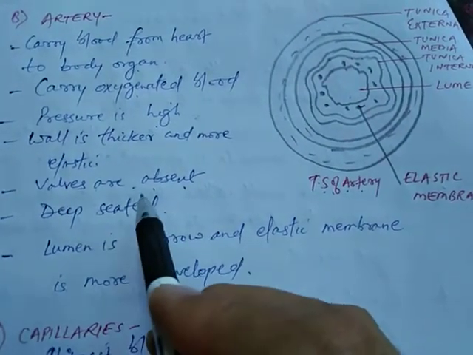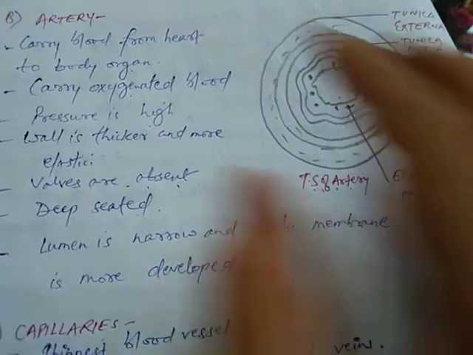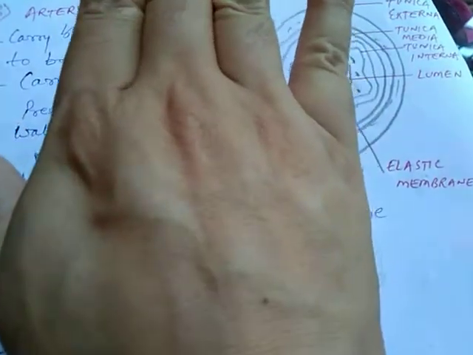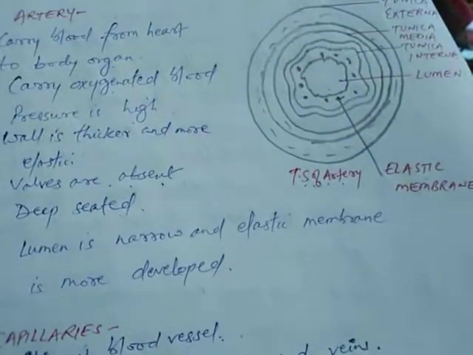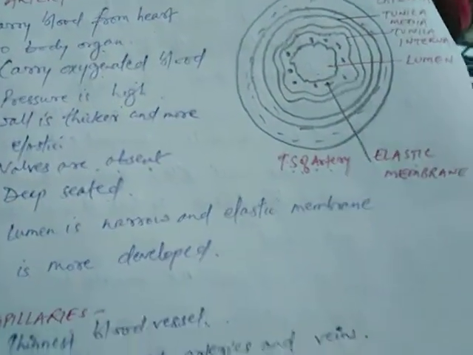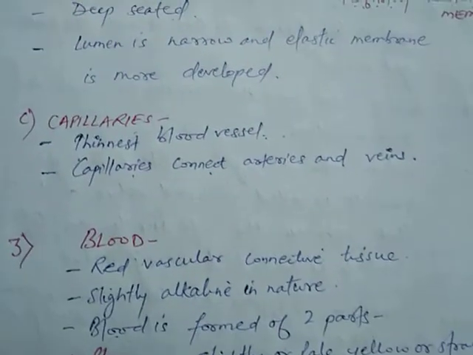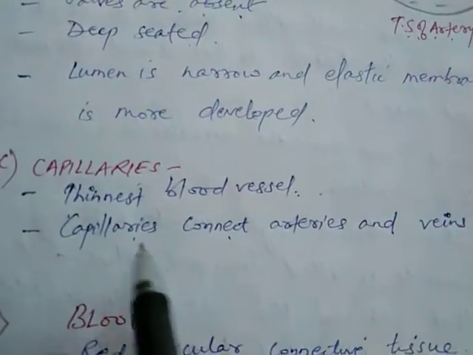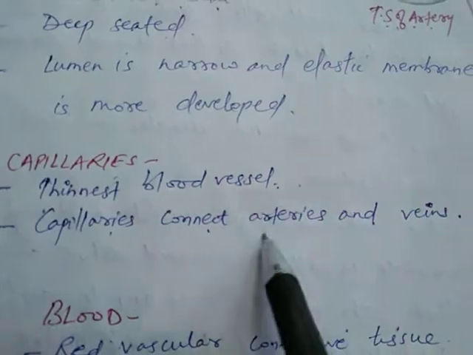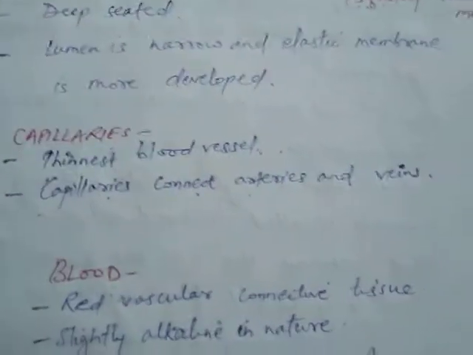Veins are superficial. Superficial means they are easily visible, like in my hands you can see these are visible, but arteries are deep seated. Capillaries are the thinnest blood vessels. And what is the role of a capillary? They connect arteries and veins.